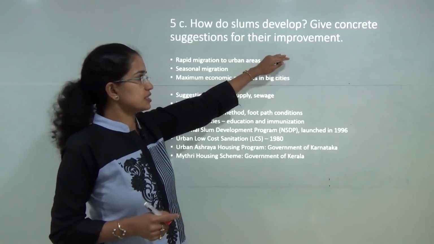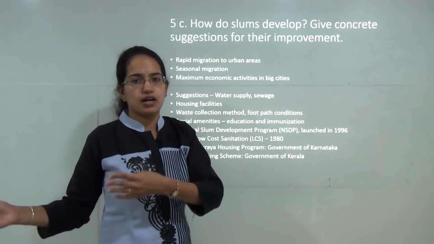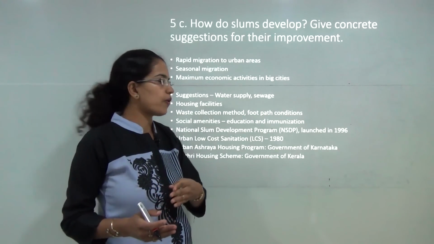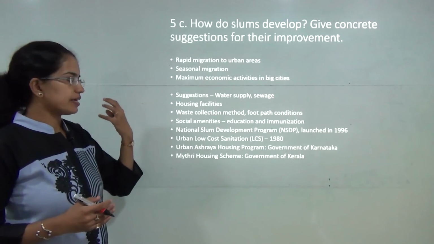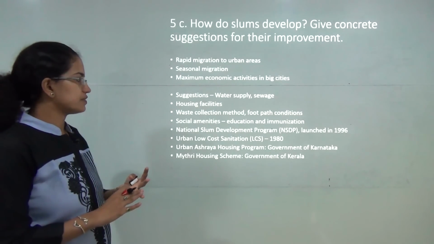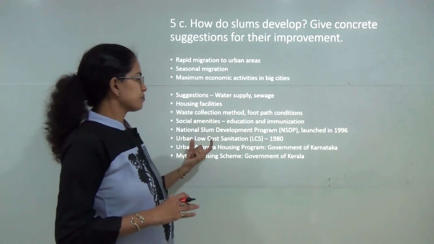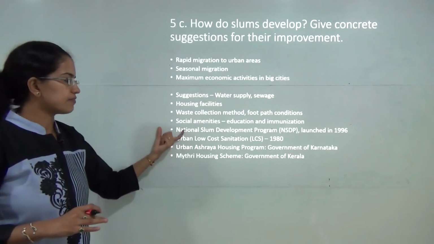What are the suggestions for improvement? First of all, the important suggestion is the recent Yojana, Housing for All. So you have to provide basic housing facilities, proper water facilities, sewerage facilities, and waste collection methods. You must develop the social amenities. Now there have been various programs that have come in this lieu.